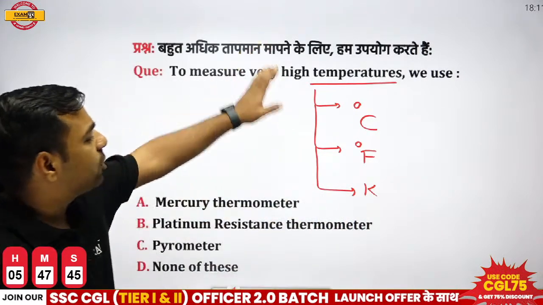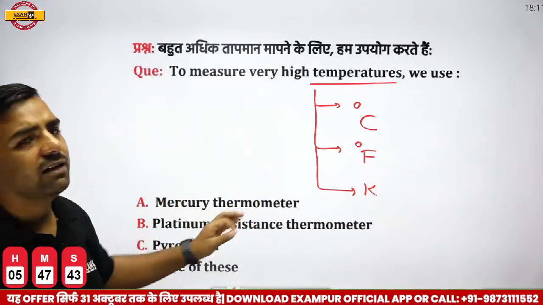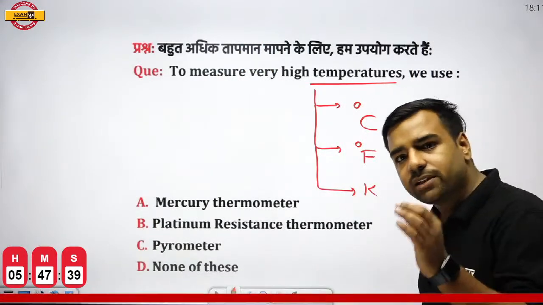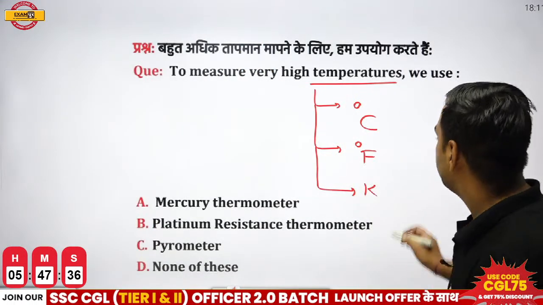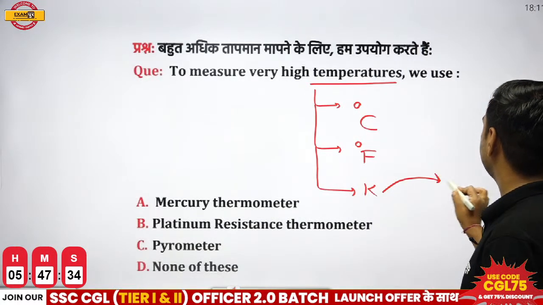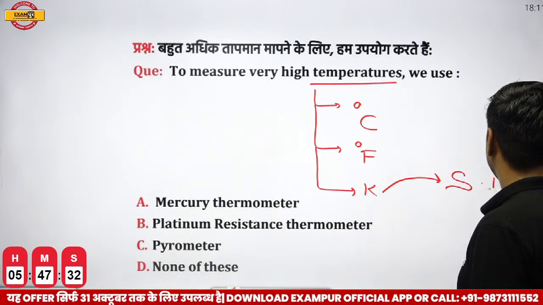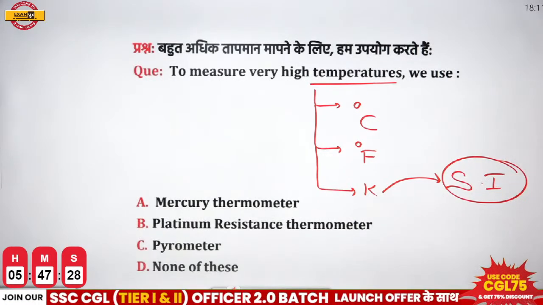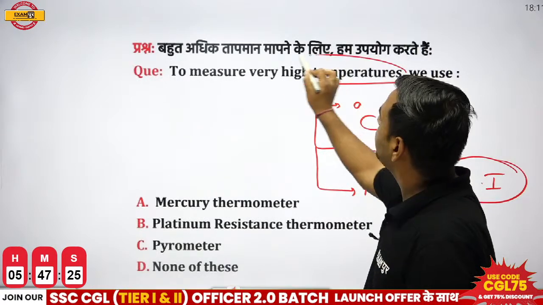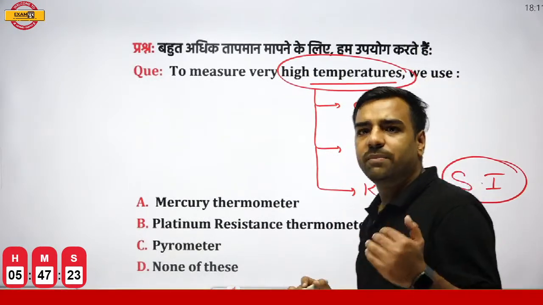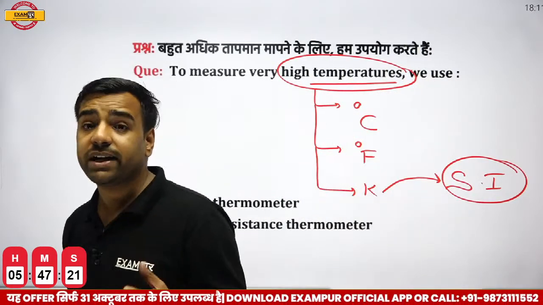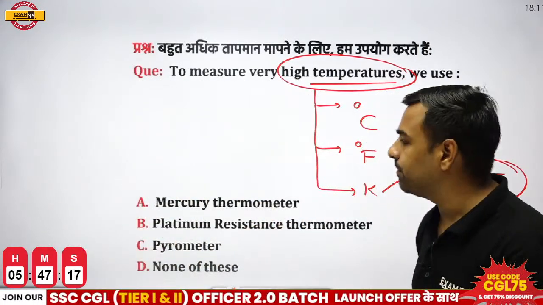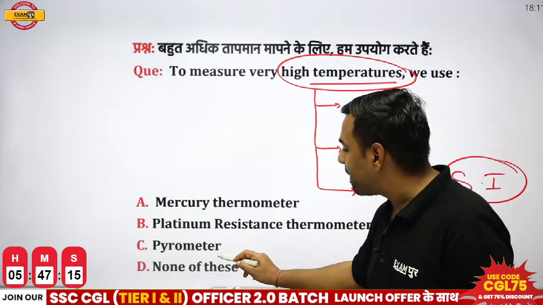But among these options, that is degree centigrade, Fahrenheit, Kelvin, Reamer or Rankine, which one is the SI unit? This is asked in the examination. Do not forget, the SI unit is Kelvin. Now, since the question is to measure very high temperature, we use what? For measuring temperature we use thermometers, but for very high temperature we are going to use a pyrometer.